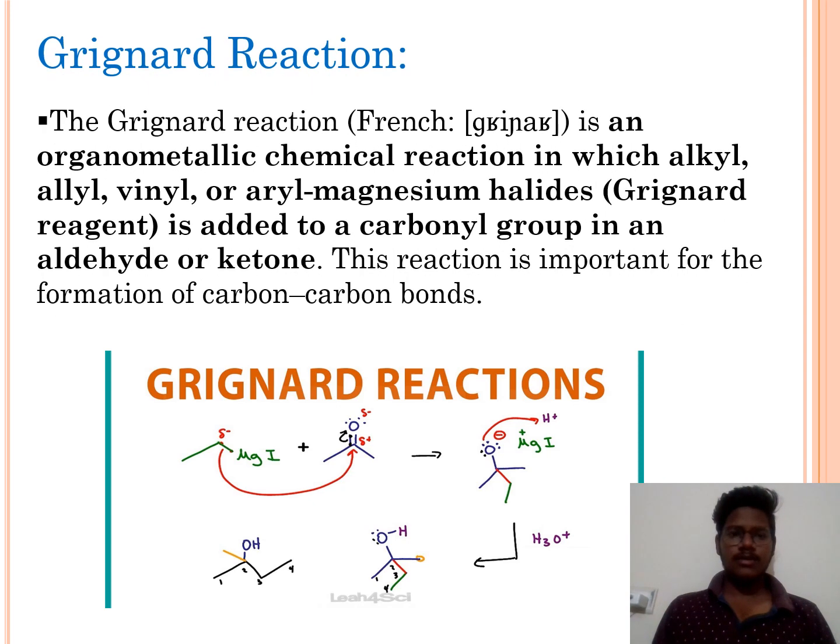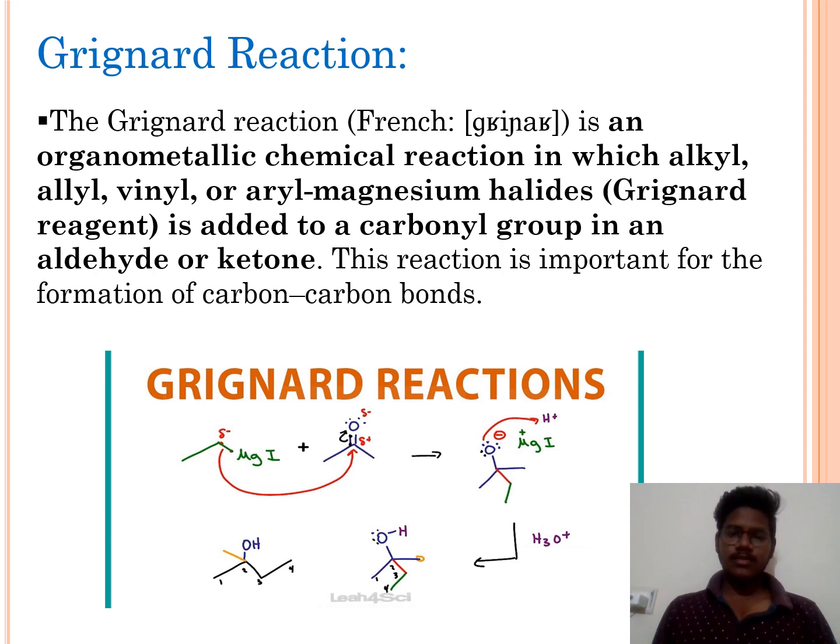Now we will see about Grignard reagents and Grignard reaction. The Grignard reaction is an organometallic chemical reaction in which alkyl, allyl, vinyl or aryl magnesium halides, such as Grignard reagents, are added to a carbonyl group in an aldehyde or ketone.